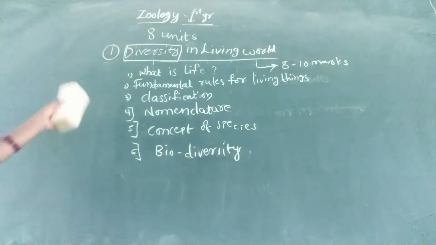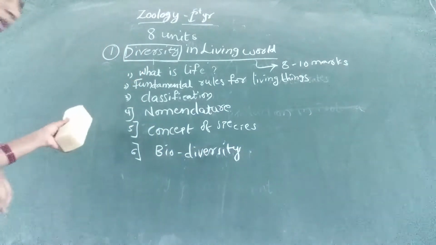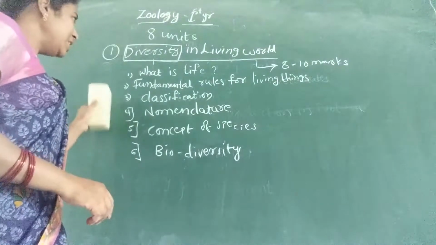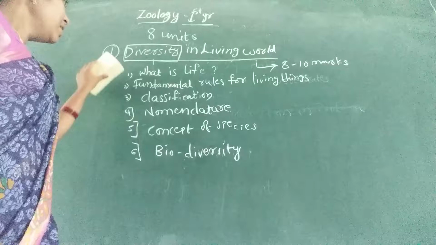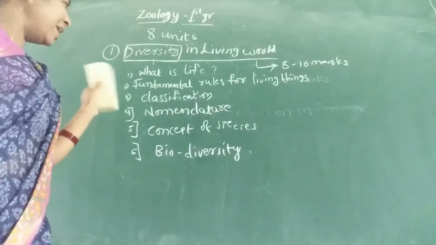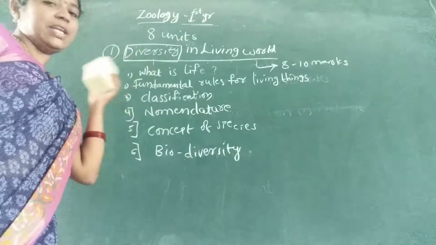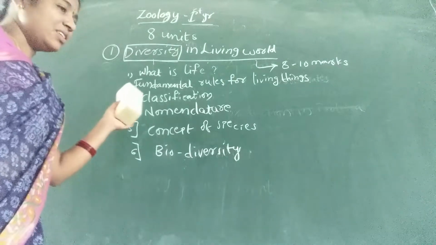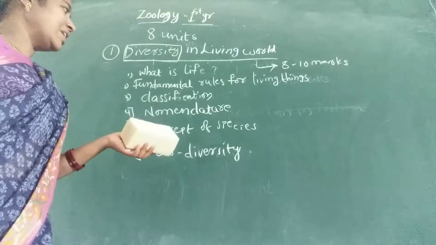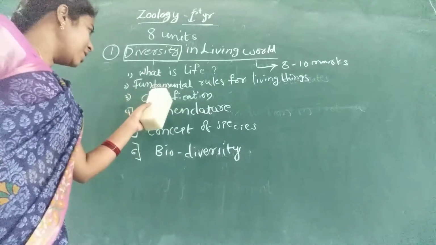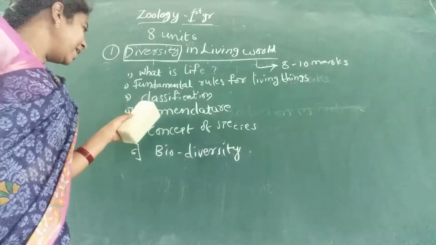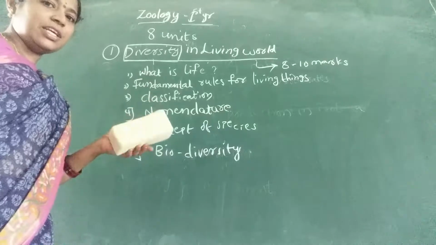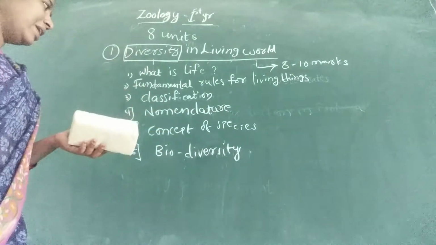These six topics are very important topics which we deal with in the first lesson, that is diversity in the living world: what is life and fundamental rules for the living things, and classification, types of classification, and this topic also includes levels of hierarchy, and next topic is nomenclature and types of nomenclatures.